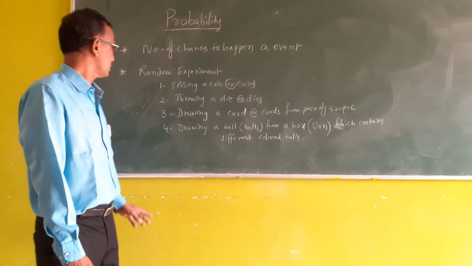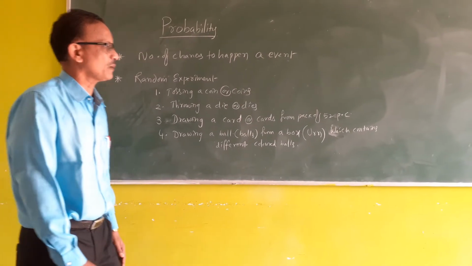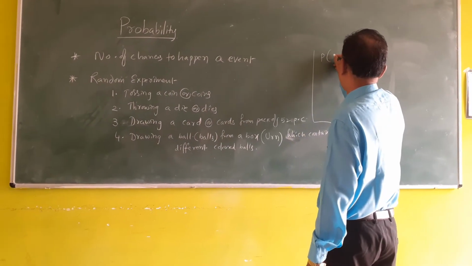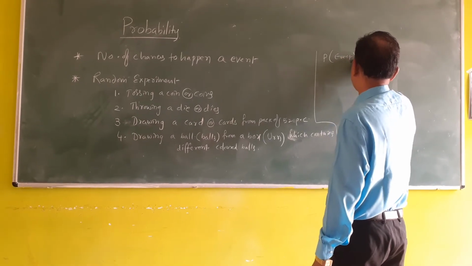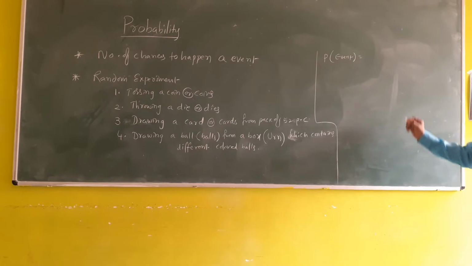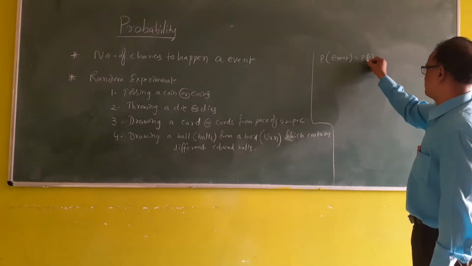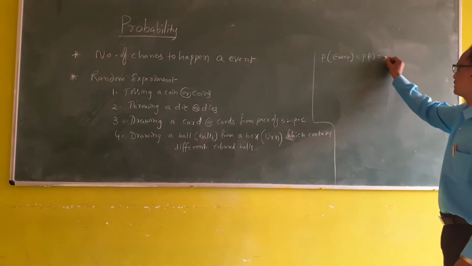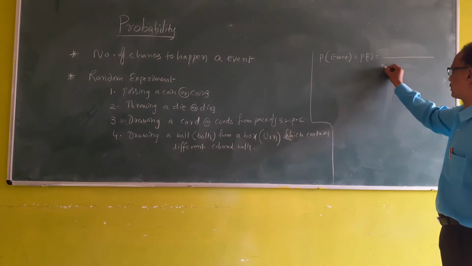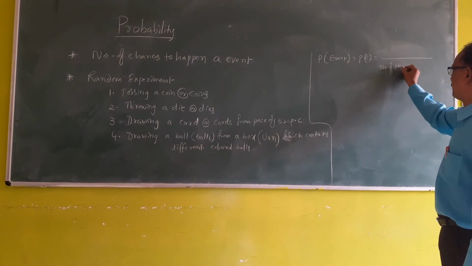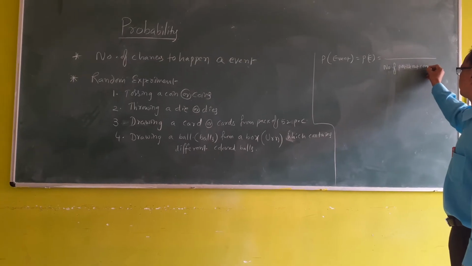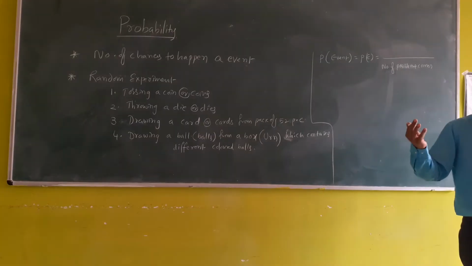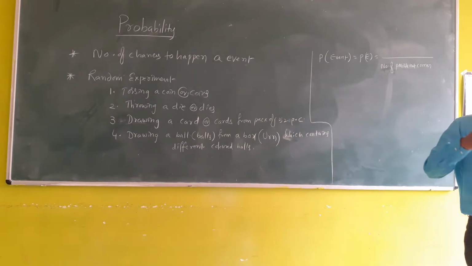Okay, next, what is probability? Probability of an event is generally denoted by P of E. In any experiment, there are possible outcomes, the outcomes which are possible to come.